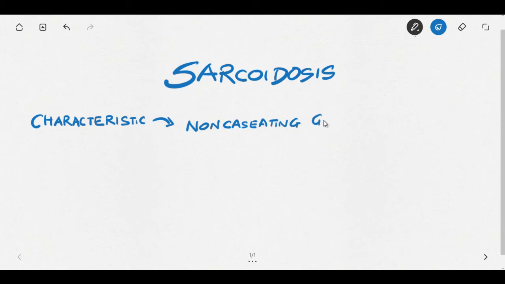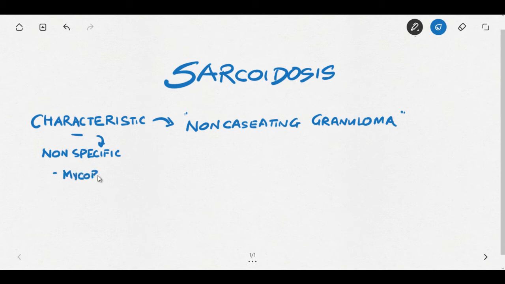It is a kind of delayed type hypersensitivity, but this granuloma will not show caseation in the center. That's why it is known as non-caseating granuloma, and it is a characteristic feature of sarcoidosis. But mind well, though it is characteristic, it is not specific to sarcoidosis. That means this type of granulomas are seen in other conditions.